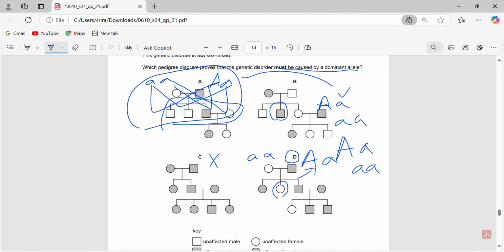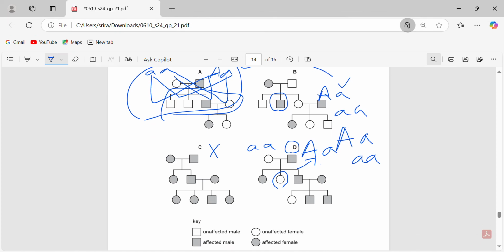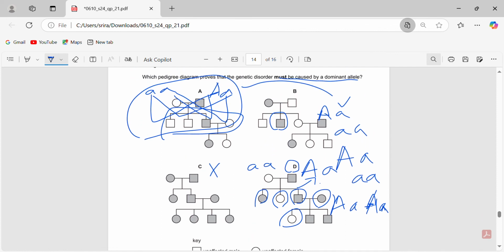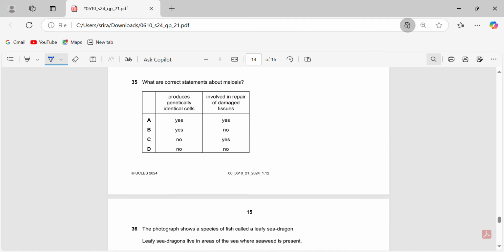But if you see D and C also, every single thing is having it, so you can't really prove it. But D, if you see that, two of the offspring out of three are affected. More of them are affected, and when both parents are affected and they have one normal offspring, they are both heterozygous. So you have two affected and one normal. So it's caused by the dominant allele, not the recessive allele. So we have proved that. So it's 34D. This one's a bit of a lengthy question. You have to think a little bit, but still we got it right.